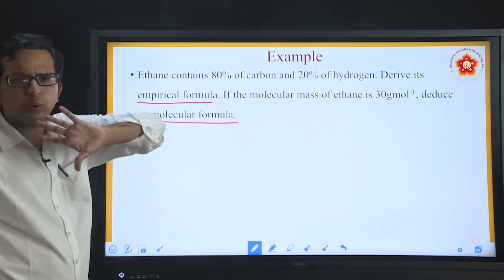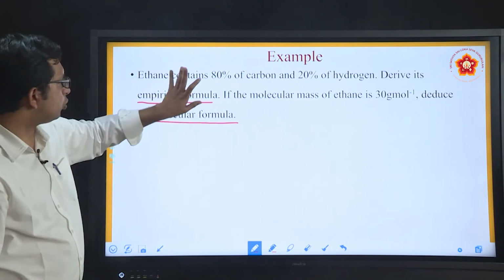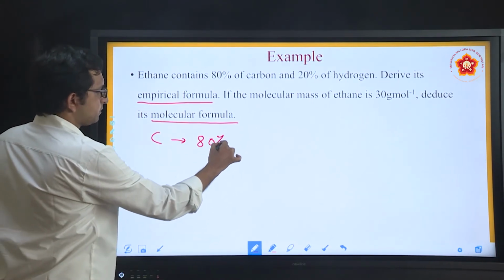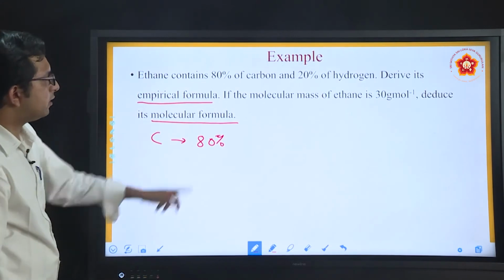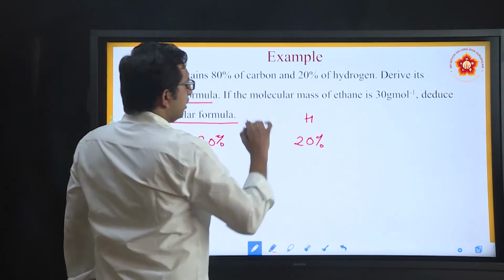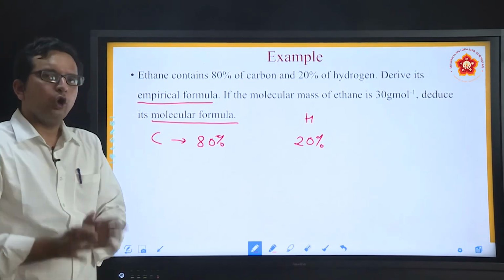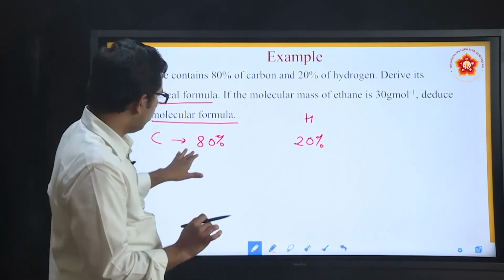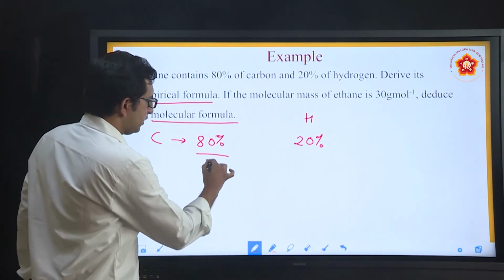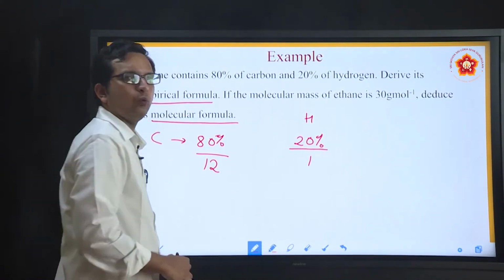Ethane contains, now you don't know the formula of ethane, so let us just go by the data that is given there. They are told that ethane contains 80% of carbon and the hydrogen percentage is given to be 20%. Derive its empirical formula. So how do you derive its empirical formula? The first thing that you do is, you have to know their molar weights or the atomic weights of the elements. We know carbon has a weight of 12, whereas hydrogen has a weight of 1 U.